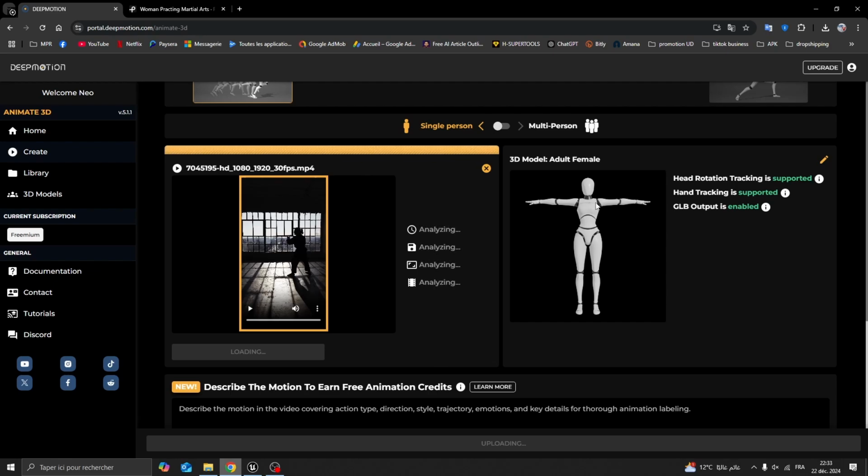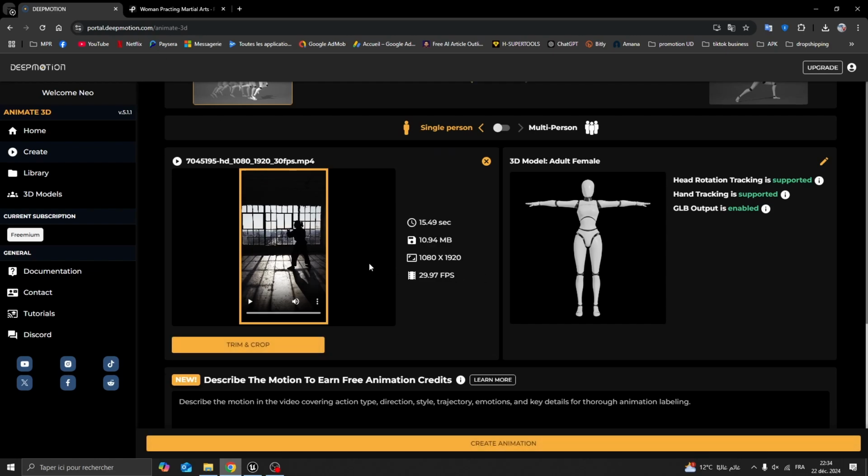Okay, so there is no retargeting to do or anything, playing with bones or going to Blender. You don't need to do anything. You just bring your animation from Deep Motion and put it on Unreal Engine. This website is a pipit. So now it has finished.